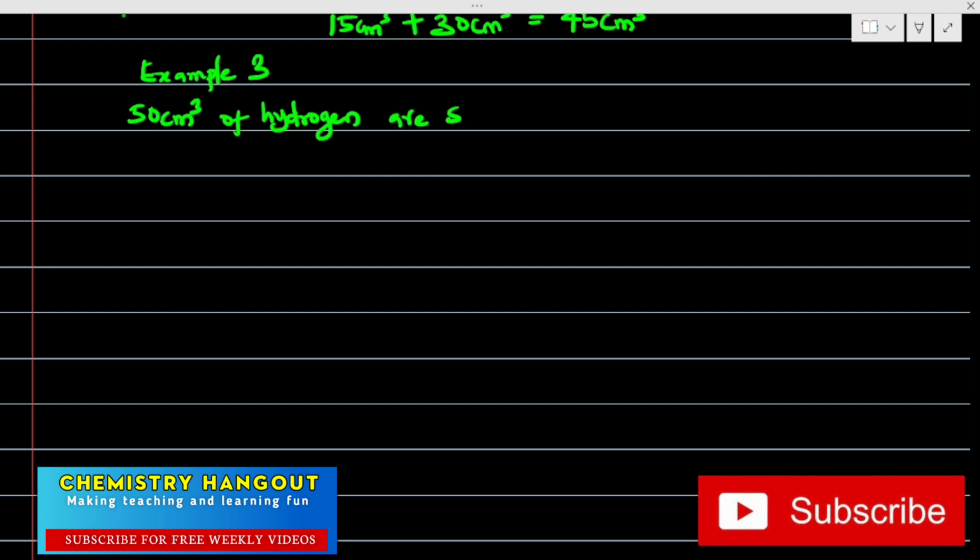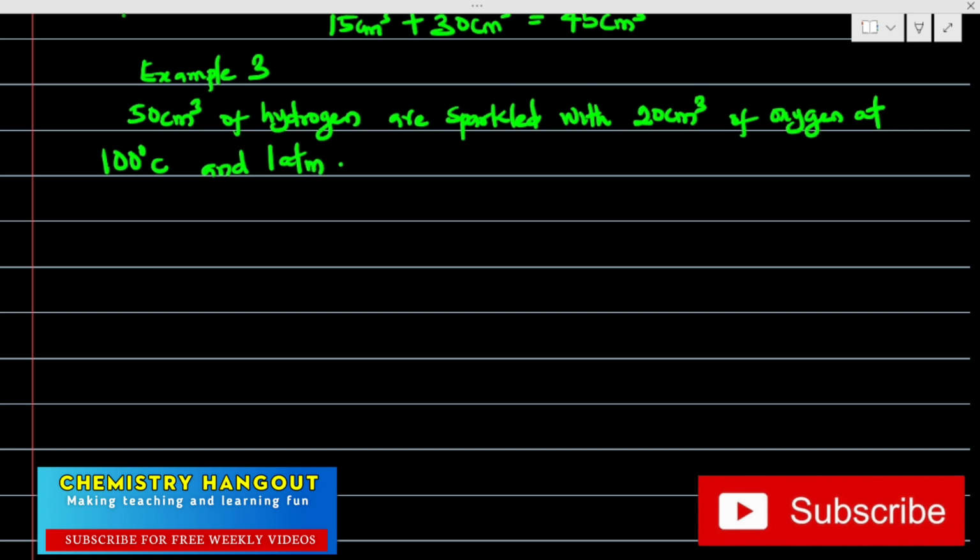Look at that statement. When you see that statement, sparked, mixed, react, then know they are coming from Avogadro's angle. With 50 centimeter cube of hydrogen as sparked with 20 centimeter cube of oxygen at 100 degrees Celsius, and 1 atm, that's 1 atmosphere. That's a unit for pressure.